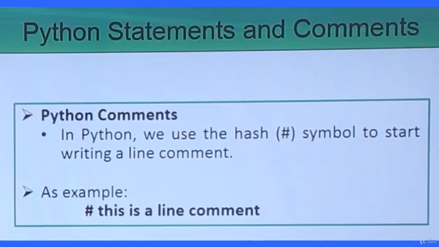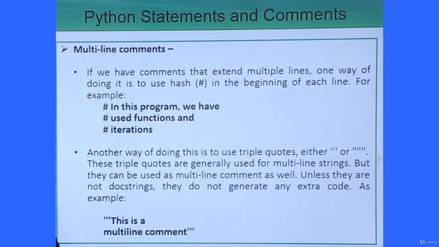In that case, the comment line must be preceded by the hash symbol in case of Python. Different languages have different syntaxes to write a single line comment, but in Python it is preceded by the hash symbol. Whenever you are supposed to write multi-line comments, that means multiple lines in the comment block, one way of doing it is to use the hash symbol at the beginning of each and every line. Consider this one.